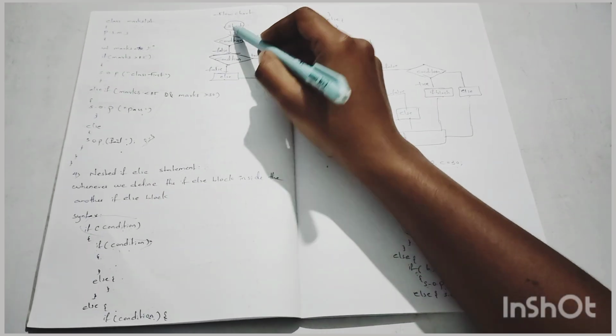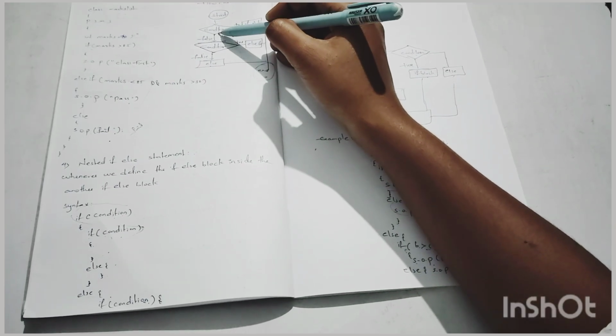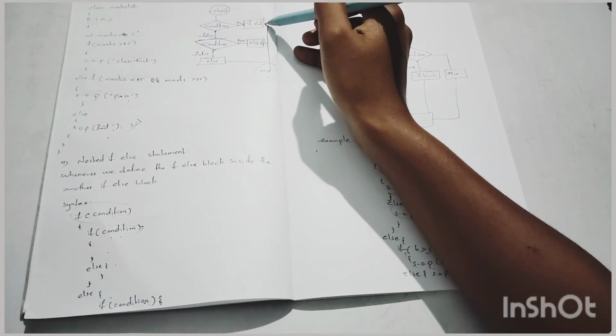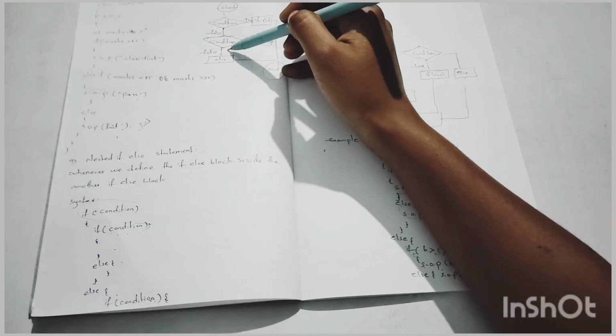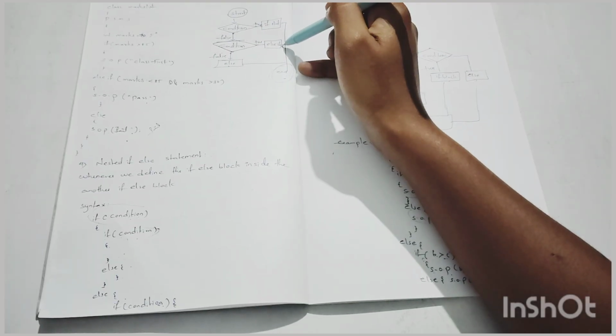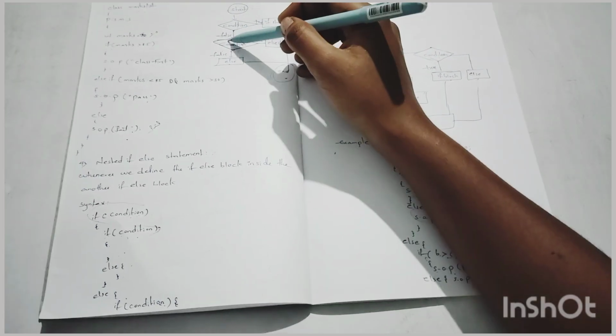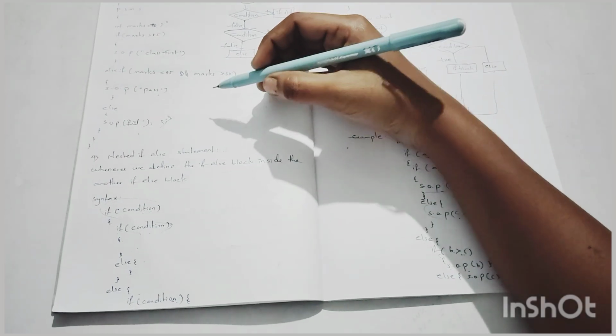This is the flow chart. Here we start the execution. If this condition is true, then the if statement will be executed. If this condition is not true, go to another condition. If this condition is true, then the else if block will be executed. If this condition is not true, then go to another condition, then check.